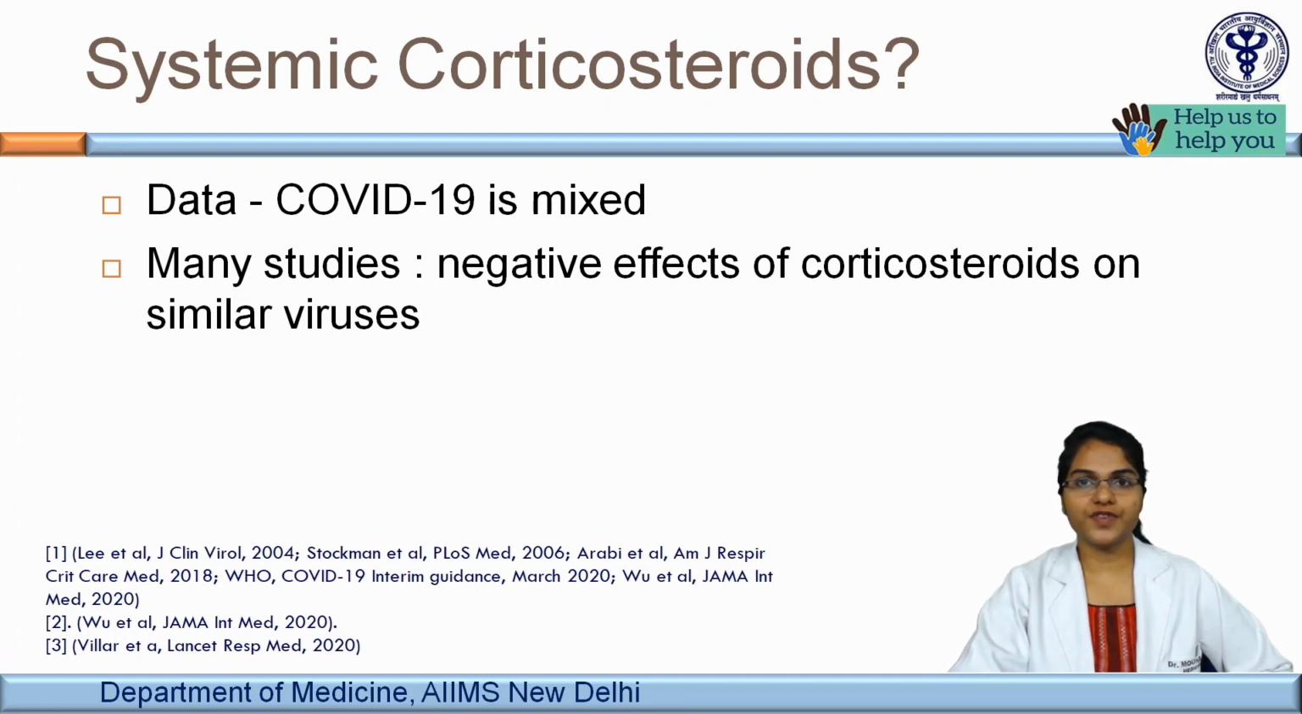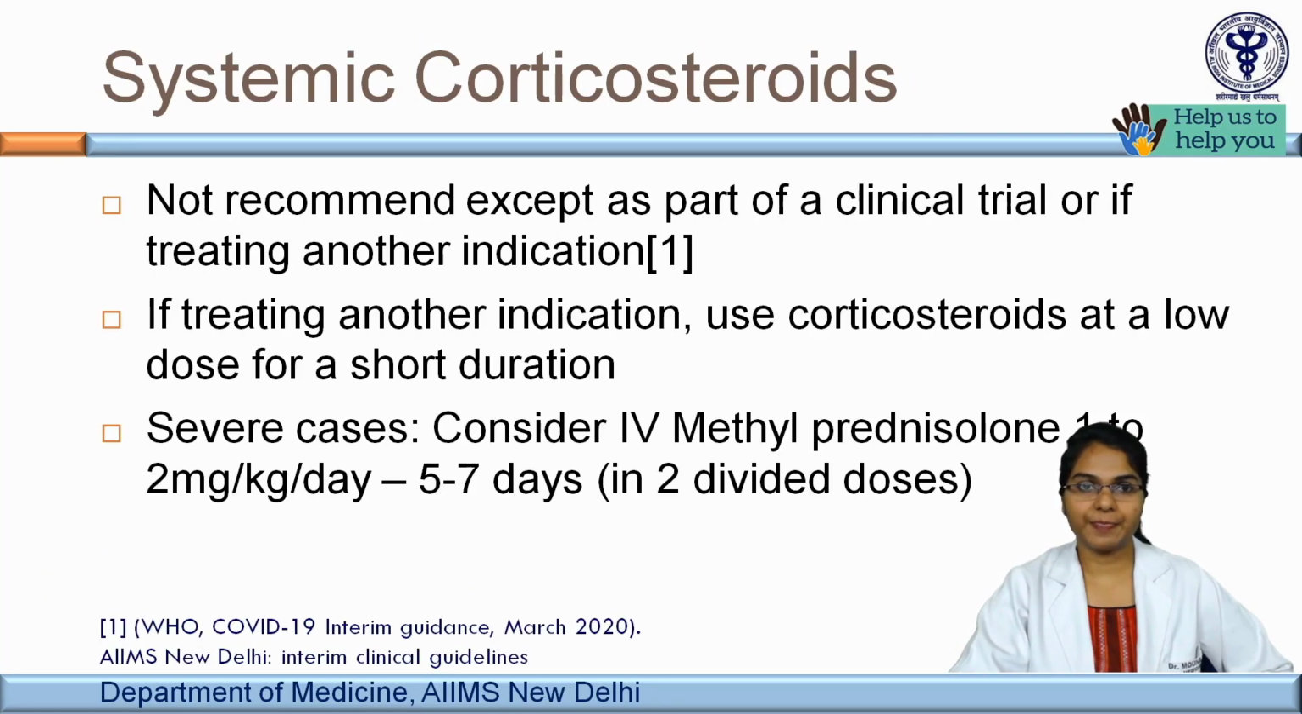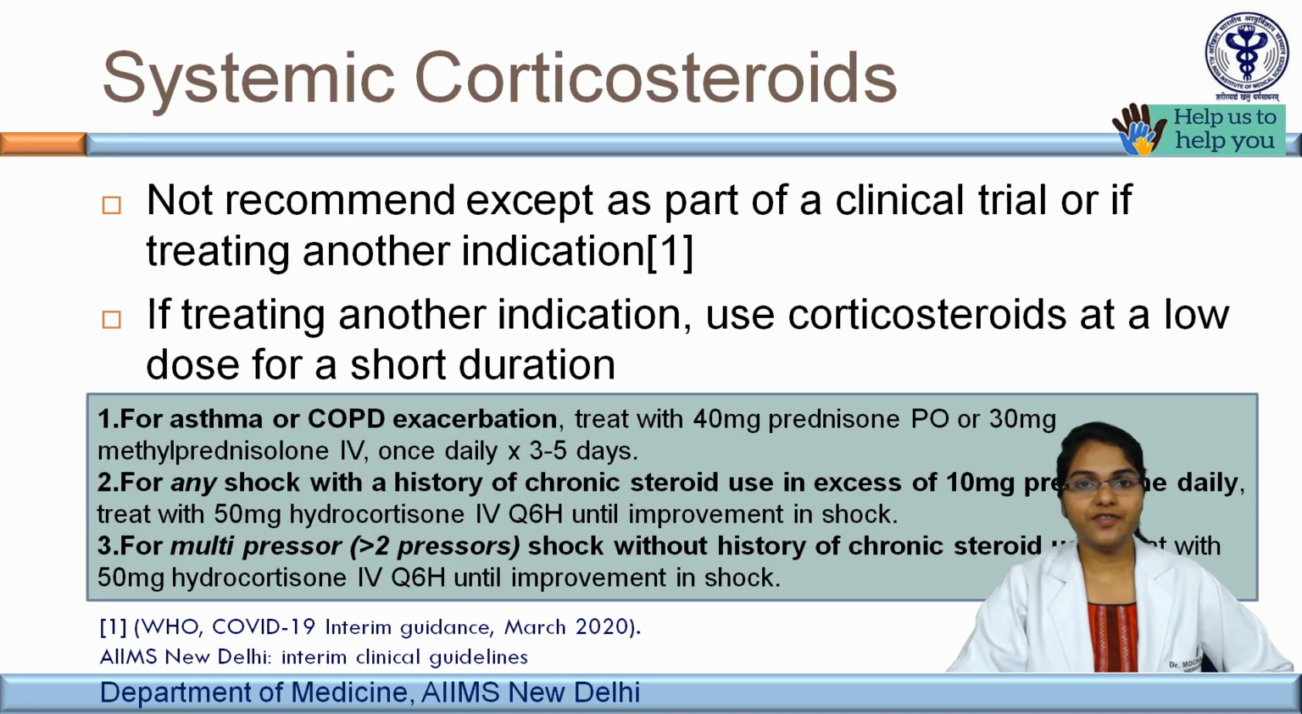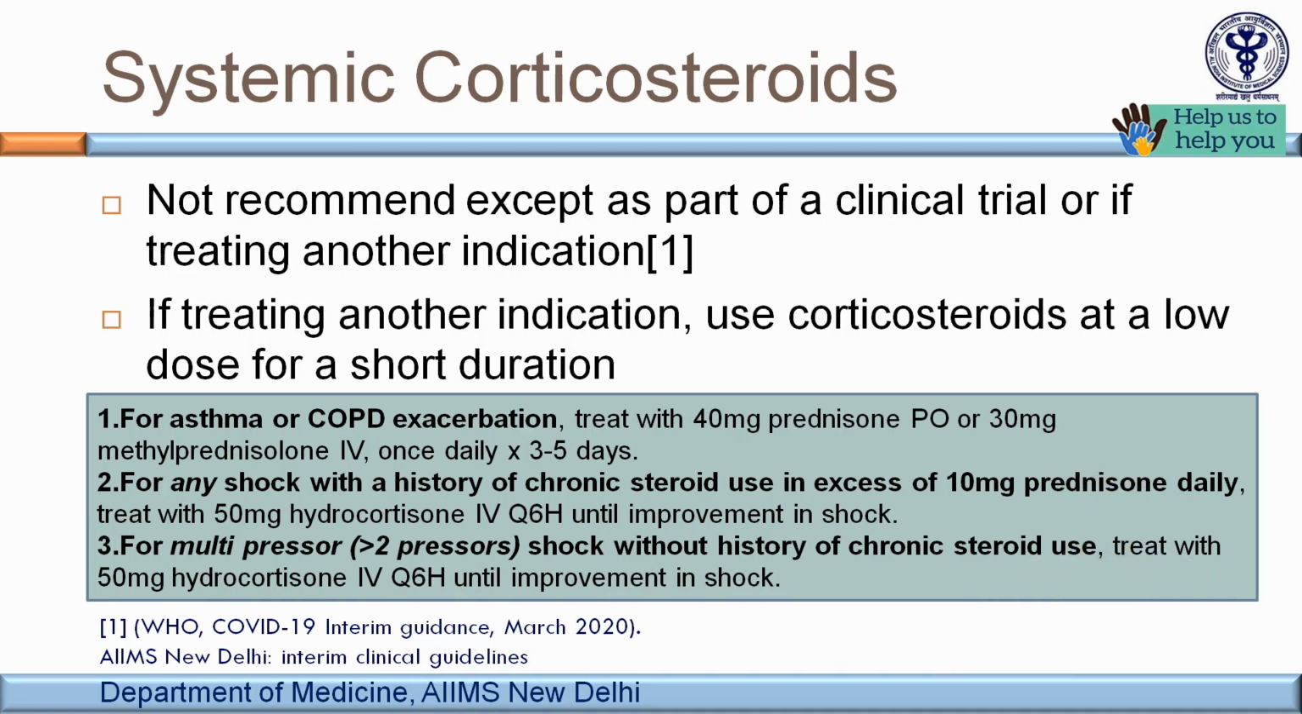Firstly, let's see the role of systemic corticosteroids. The data on steroids with respect to COVID-19 is mixed. In fact, many studies have shown negative effect of steroids on similar viruses. It is not routinely recommended unless it is part of a clinical trial or indicated for any other indication like asthma or COPD exacerbation, where we use the lowest dose possible for the shortest duration.